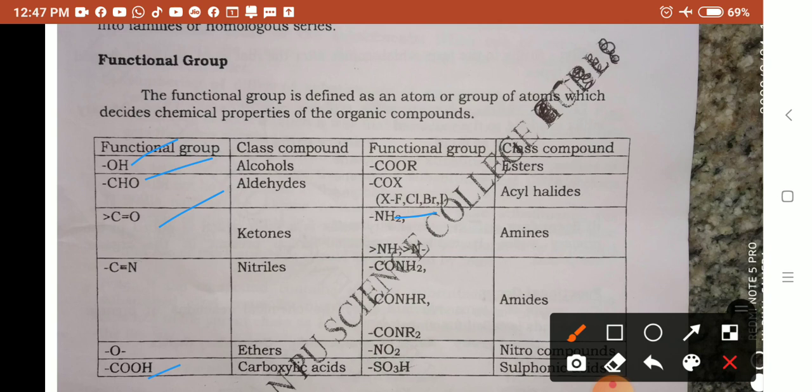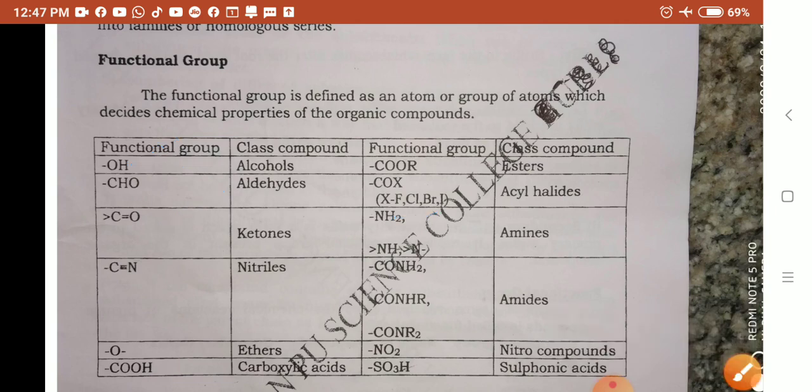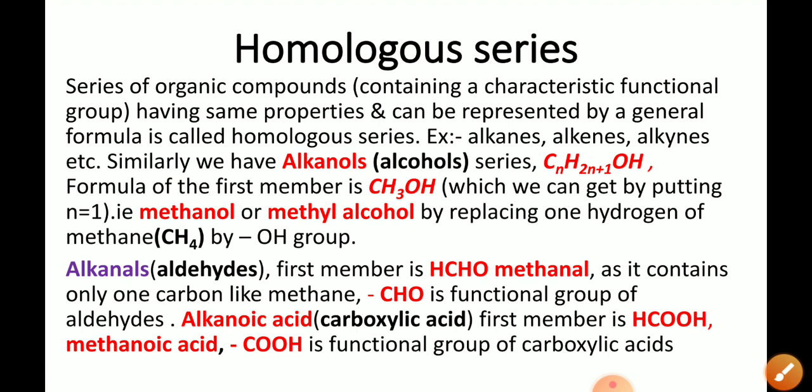Whatever I have given in this video should be in your notes. In three videos I gave the notes. First, I gave the 2 pages photo pic that you should write. Similarly, in the last class I gave the 3-dimensional picture of methane. And then the classification of organic compounds, that you should write in your notes. After that you should write the homologous series from here.